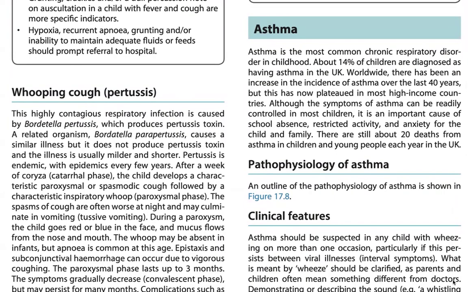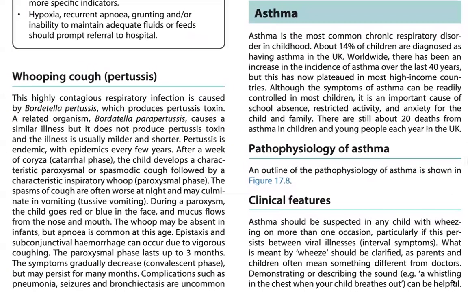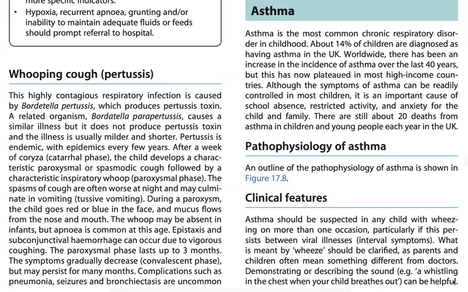phase, the child develops a characteristic paroxysmal or spasmodic cough, followed by a characteristic inspiratory whoop: the paroxysmal phase. Spasms of cough are often worse at night and may culminate in vomiting, tussive vomiting. During a paroxysm, the child goes red or blue in the face and mucus pours from the nose and mouth. The whoop may be absent in infants, but apnea is common at this age.